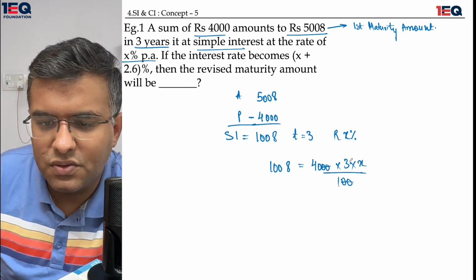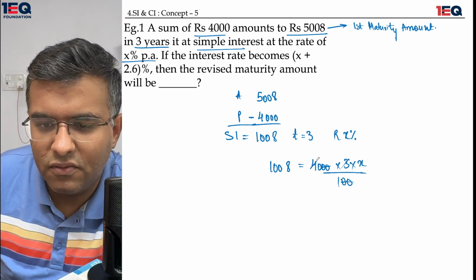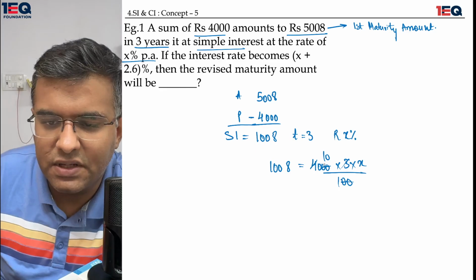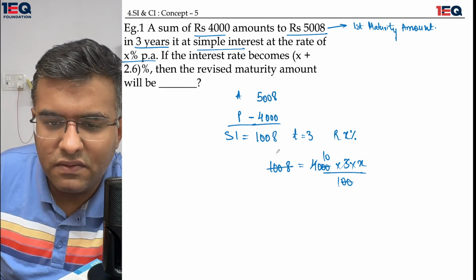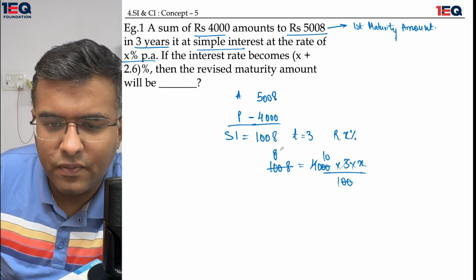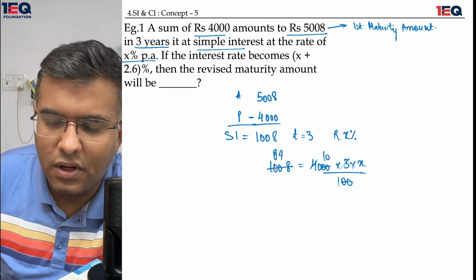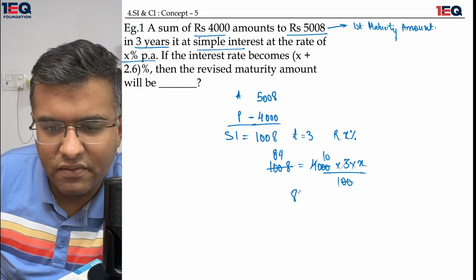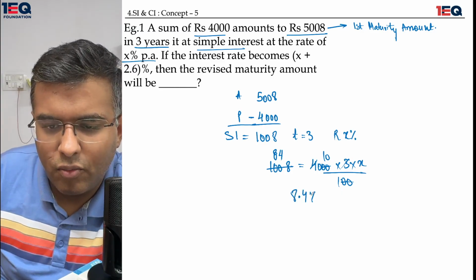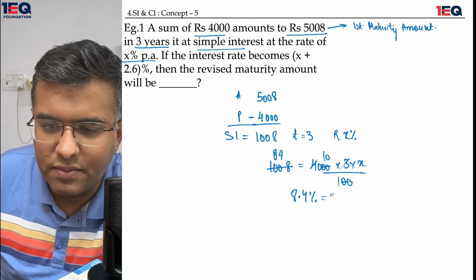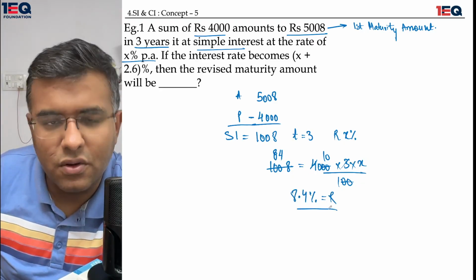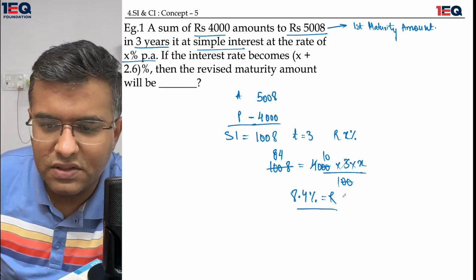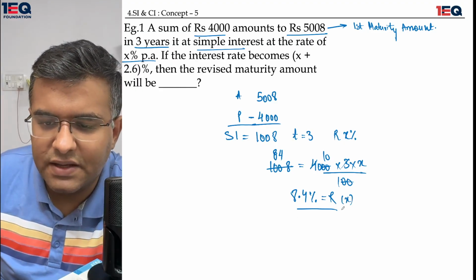The two zeros go away and 3 fours becomes 12. This leaves a 10 over here. 12 eights are 96 and 12 fours are 48. So I am left with 8.4% as my rate of interest, or the value of X.